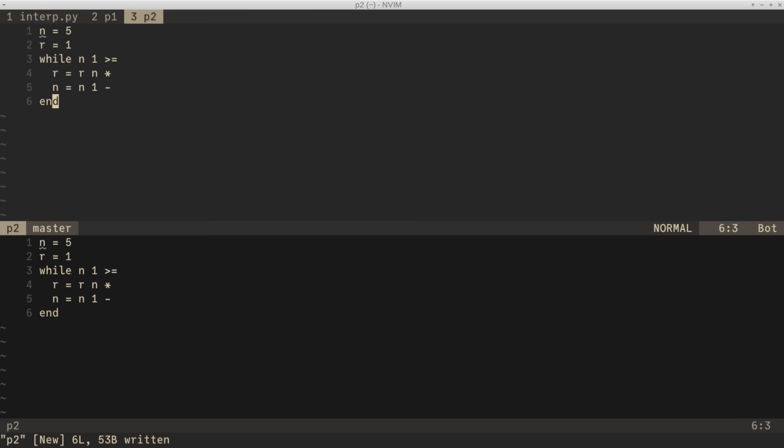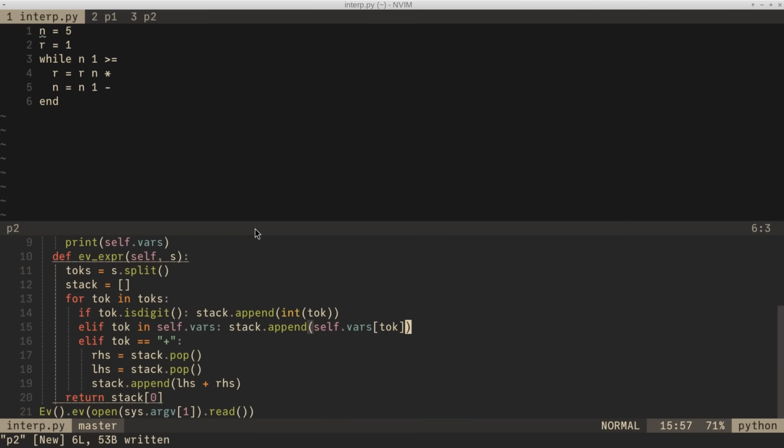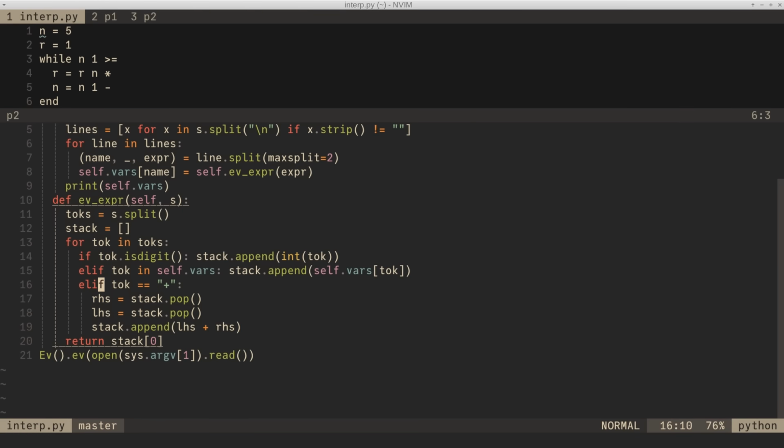So we can see immediately there's quite a few things here that we don't have in our little language implementation. We don't have multiply, minus, greater than or equal, or while. So let's do the easy bits first. So we'll do the binary operators. We'll do minus and star, and then we'll do greater than or equal.